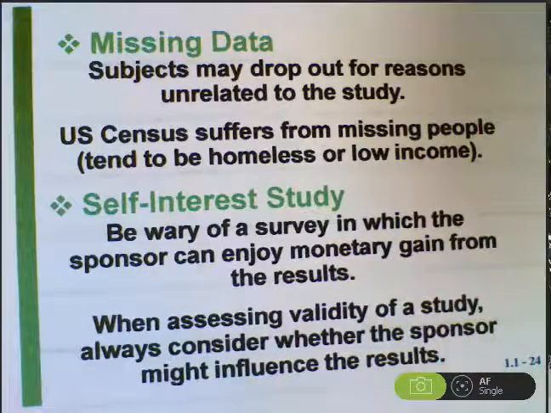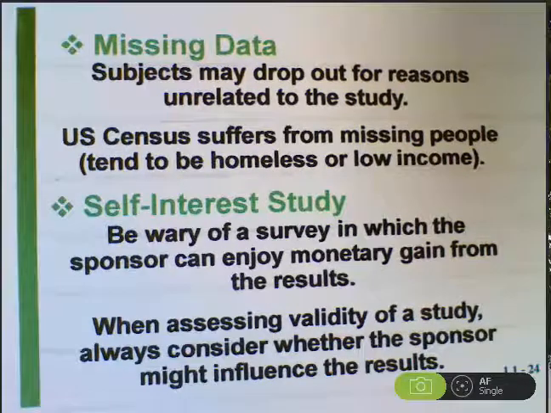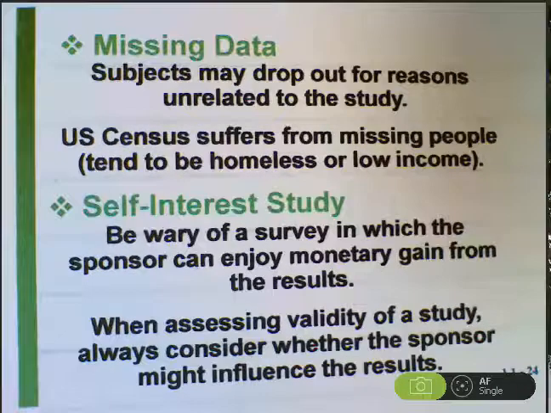You have to consider missing data. The U.S. Census Service suffers from missing people. You can't mail a census form to a homeless person. They don't have an address to send it to, so they're not included in the census, and that causes the data to be skewed. Be wary of self-interest studies where people have money to gain from the results of the study.